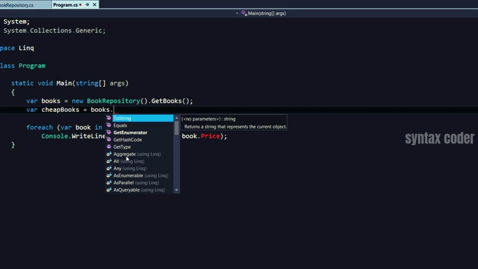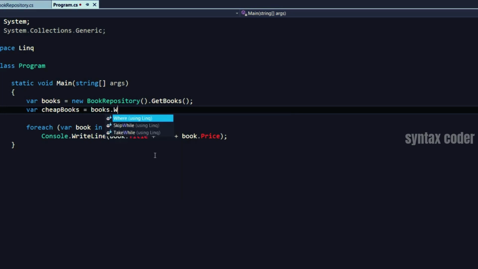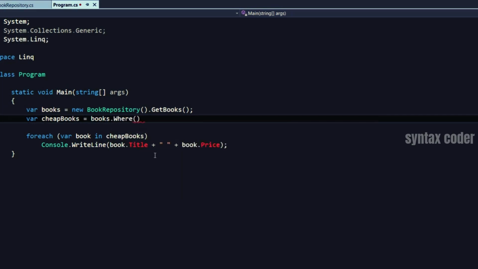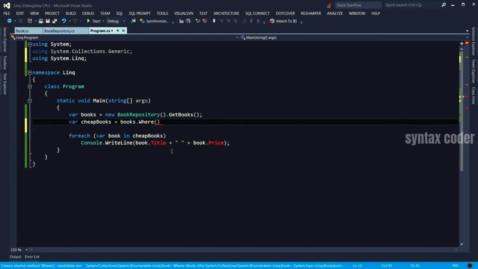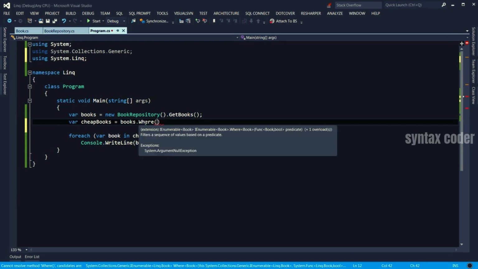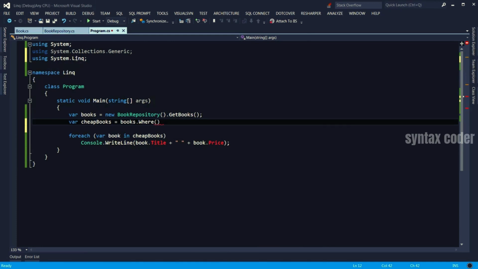And here you see that these extension methods are defined in a namespace here, System.Linq. So let me show you a method where we use Where to filter collections. Here I'm using ReSharper, and as soon as I use the Where method here, ReSharper immediately added a reference to System.Linq for me. If you're not using ReSharper, you have to manually add a reference here.